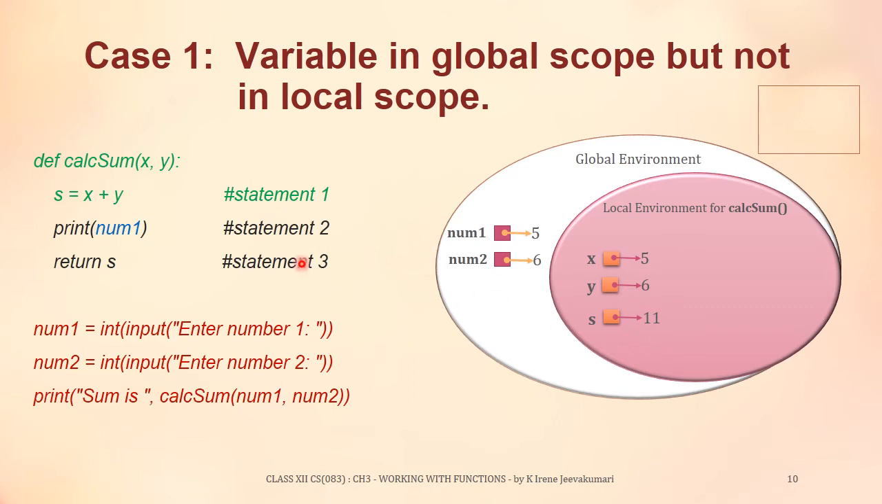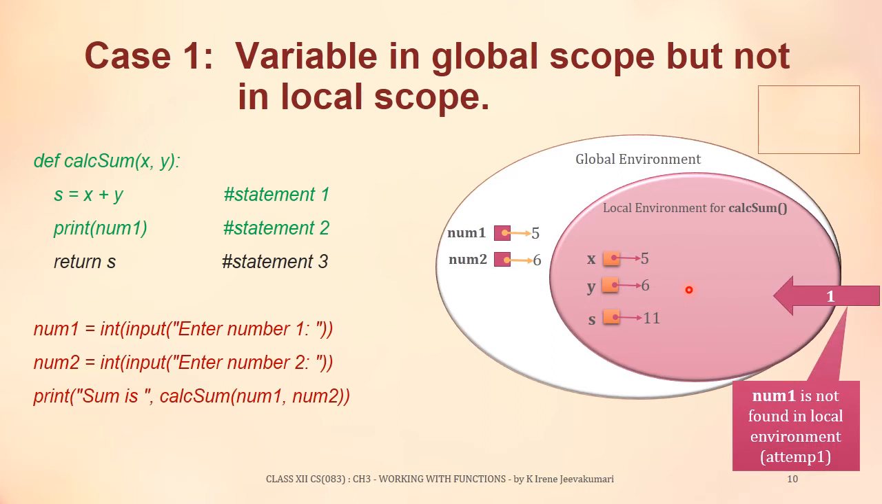So the next statement to be executed is the print statement. This print statement prints the value of variable num1. So now Python will check the availability of num1 in the local environment. In the local environment we have only x, y and s. We do not have any variable called num1. So num1 is not found in the local environment.